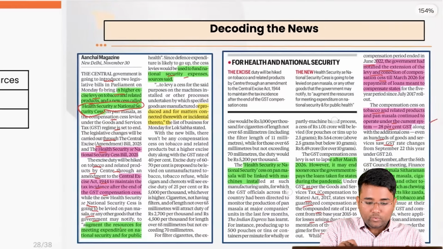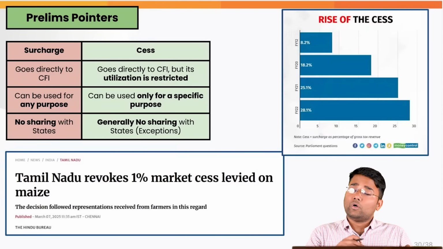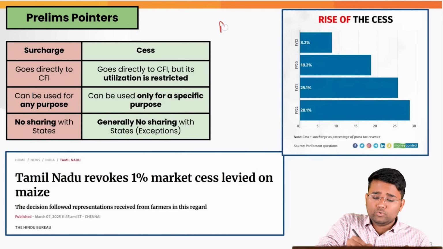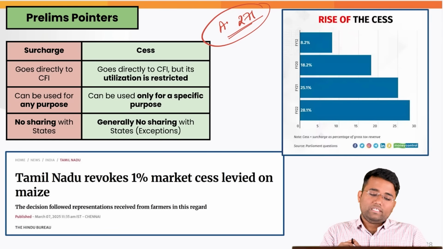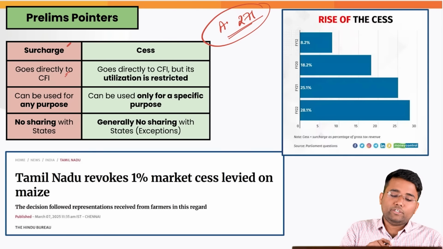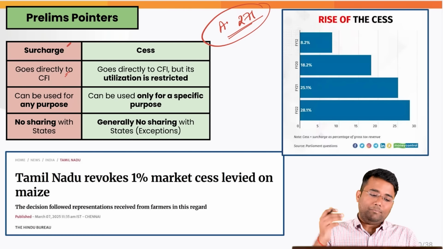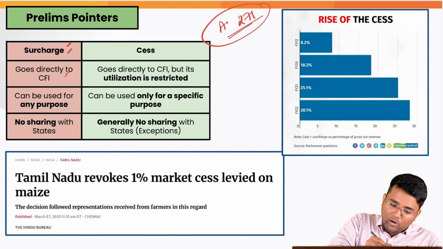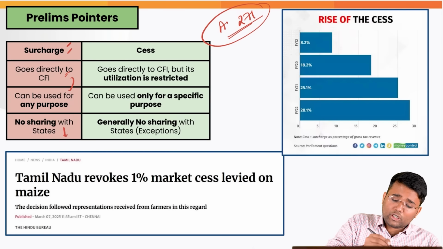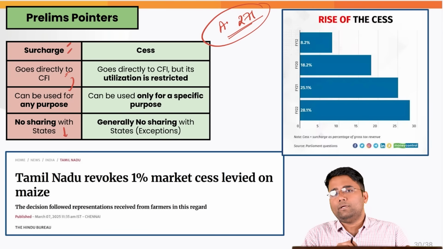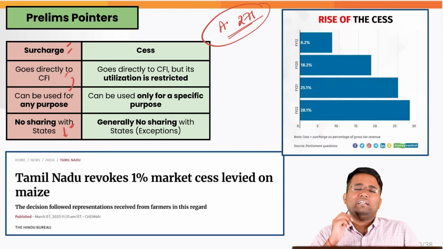Also, we need to understand the difference between cess and surcharge. Constitution's Article 270 and 271 mainly mention cess and surcharge. The proceeds from a surcharge go directly to the Consolidated Fund of India. As of now, surcharge is generally levied on high income people, and the proceeds coming from the surcharge can be used for any purpose. And they are not part of the divisible pool, so there is no sharing with the states that is necessary with regard to the funds coming under the surcharge.